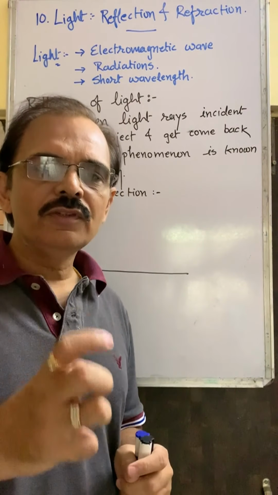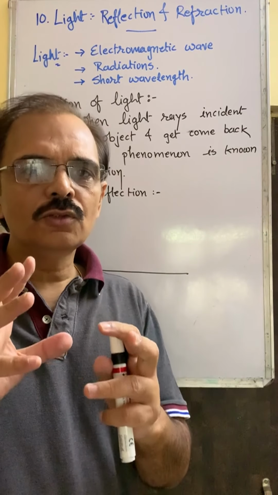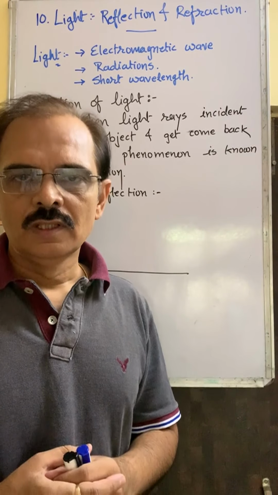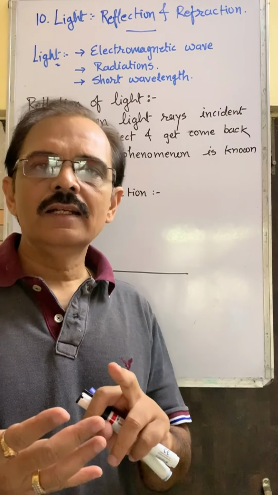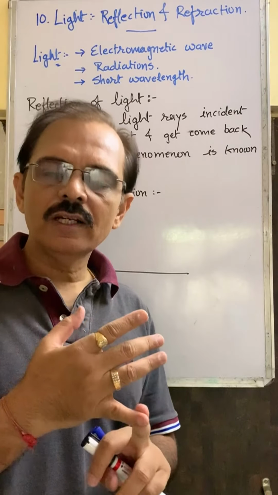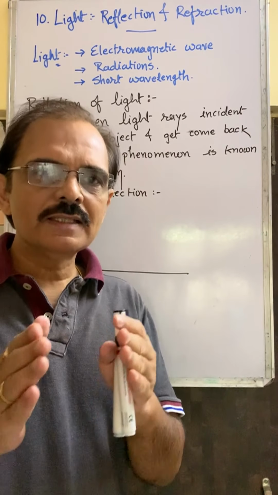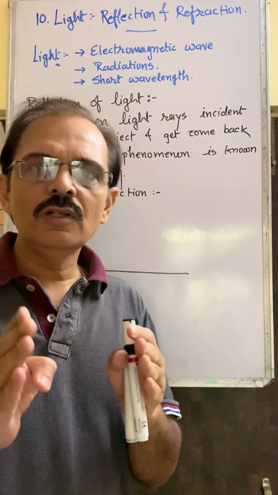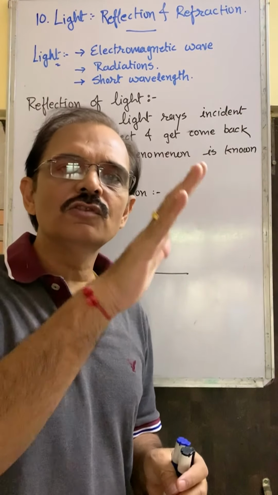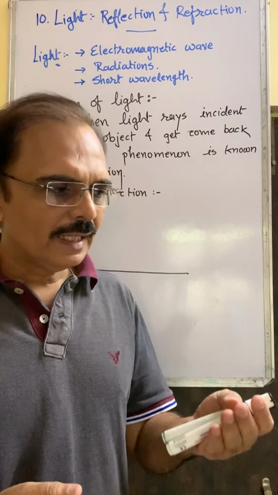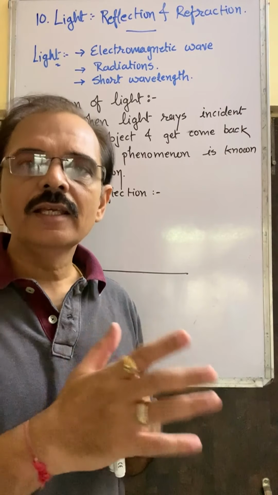So from this definition, you can derive that there are two types of reflection: regular reflection and irregular reflection. Regular reflection is possible only when a light ray is incident on a smooth surface and comes back in the same manner.